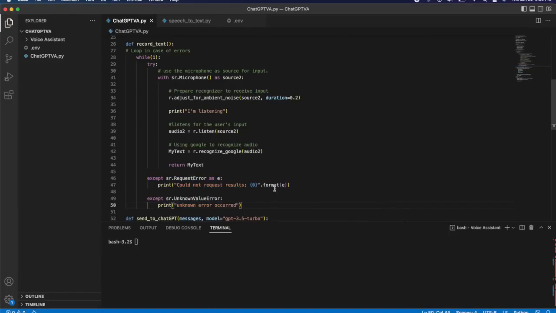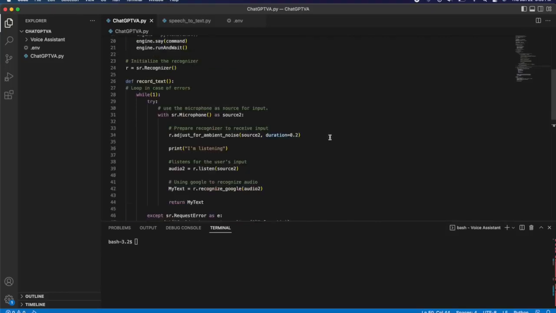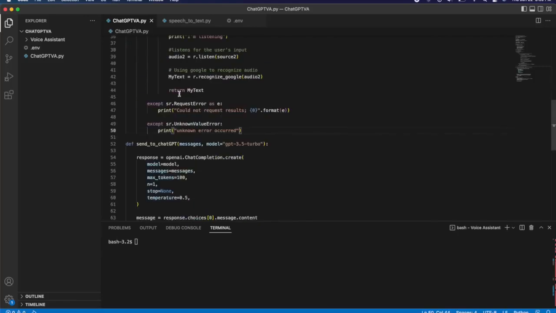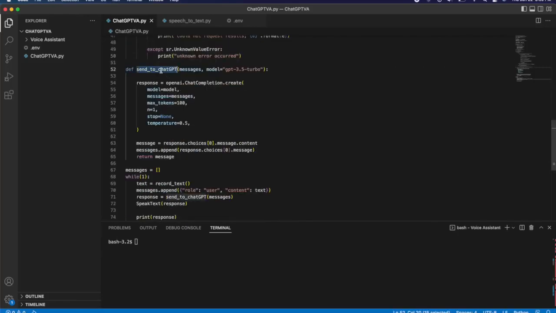If you want to know more, feel free to watch the other video on converting from speech to text. It's only 8 minutes long and it goes into depth on this subject pretty well. So I would say to watch that. But that's the record text function. The next function is sending the messages to ChatGPT.